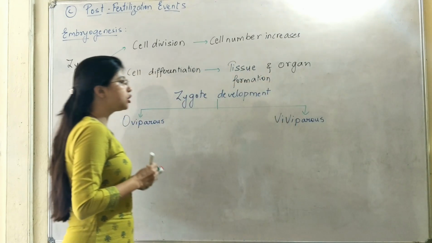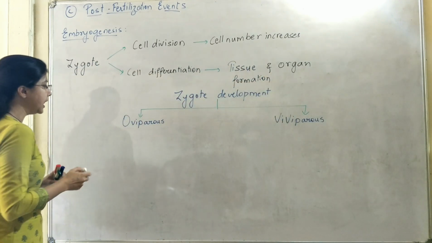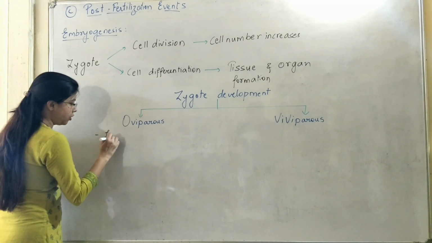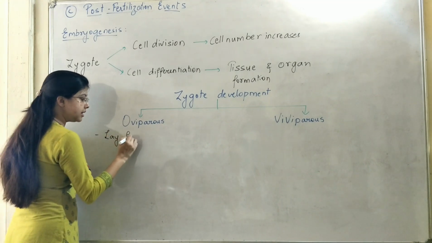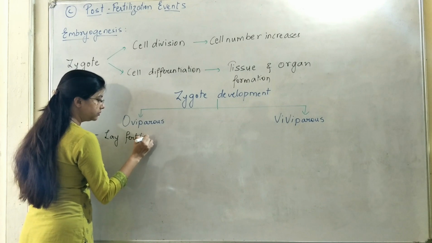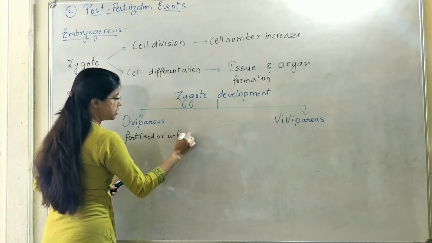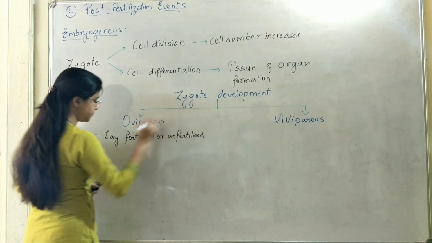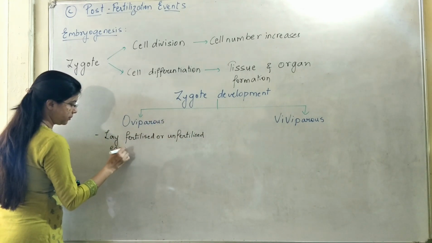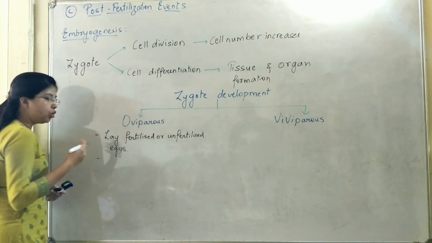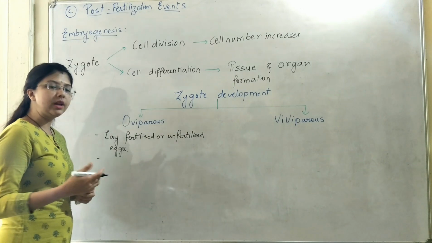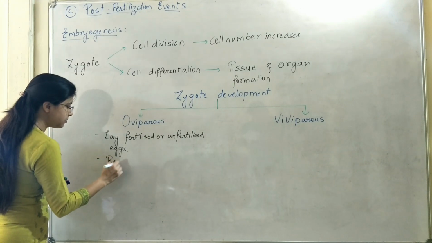Oviparous organisms are those which lay eggs, organisms which lay fertilized or unfertilized eggs. Okay, now examples of organisms which are going to lay eggs mainly include reptiles and birds.